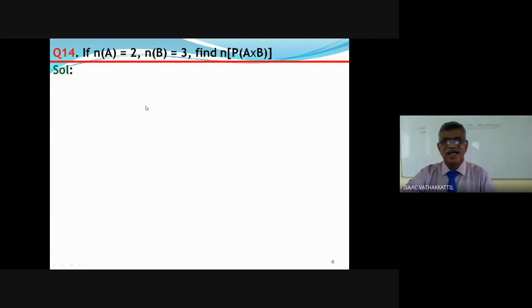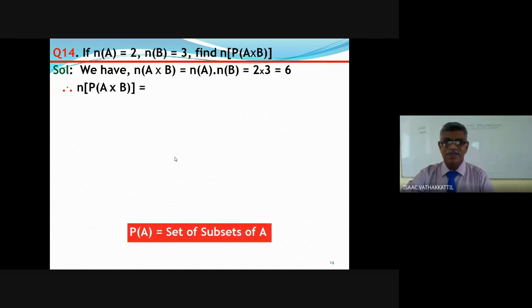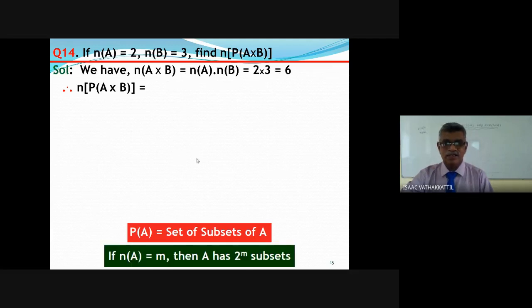6. Power set of A cross B. A cross B has 6 elements. How many subsets? 2 raised to 6. You are right. If A has m elements, it has 2 raised to m subsets. If A cross B has 6 elements, the power set of A cross B, that is a collection of subsets of A cross B, will have 2 raised to 6 elements. That is 64.